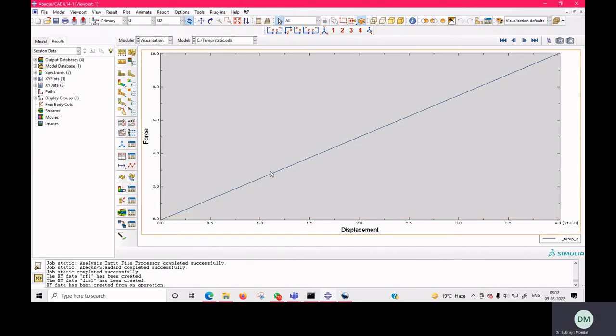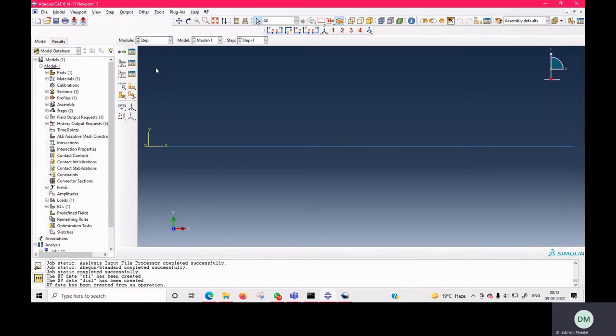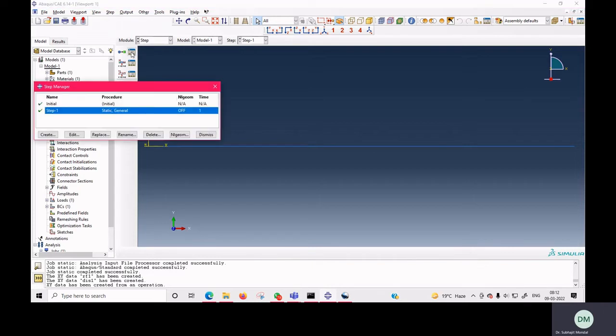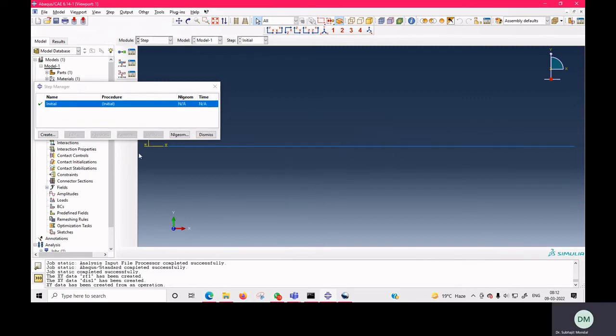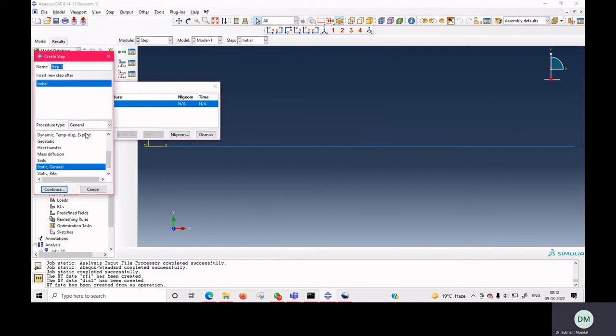Okay, now next we are going to perform dynamic analysis. Here we will select dynamic explicit analysis, but we will perform quasi-static analysis. So here what we can do, we can delete this option. Now here we will create your dynamic explicit.